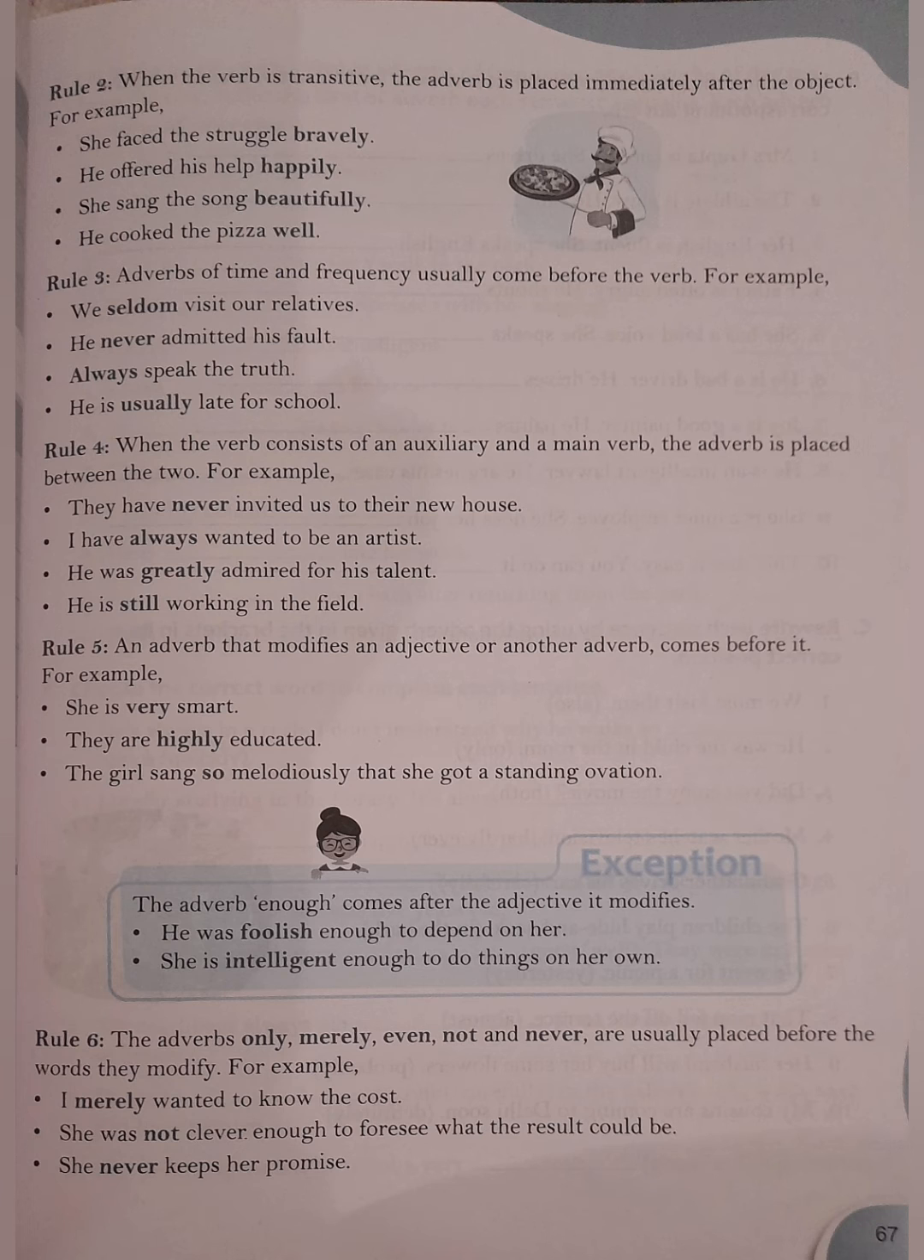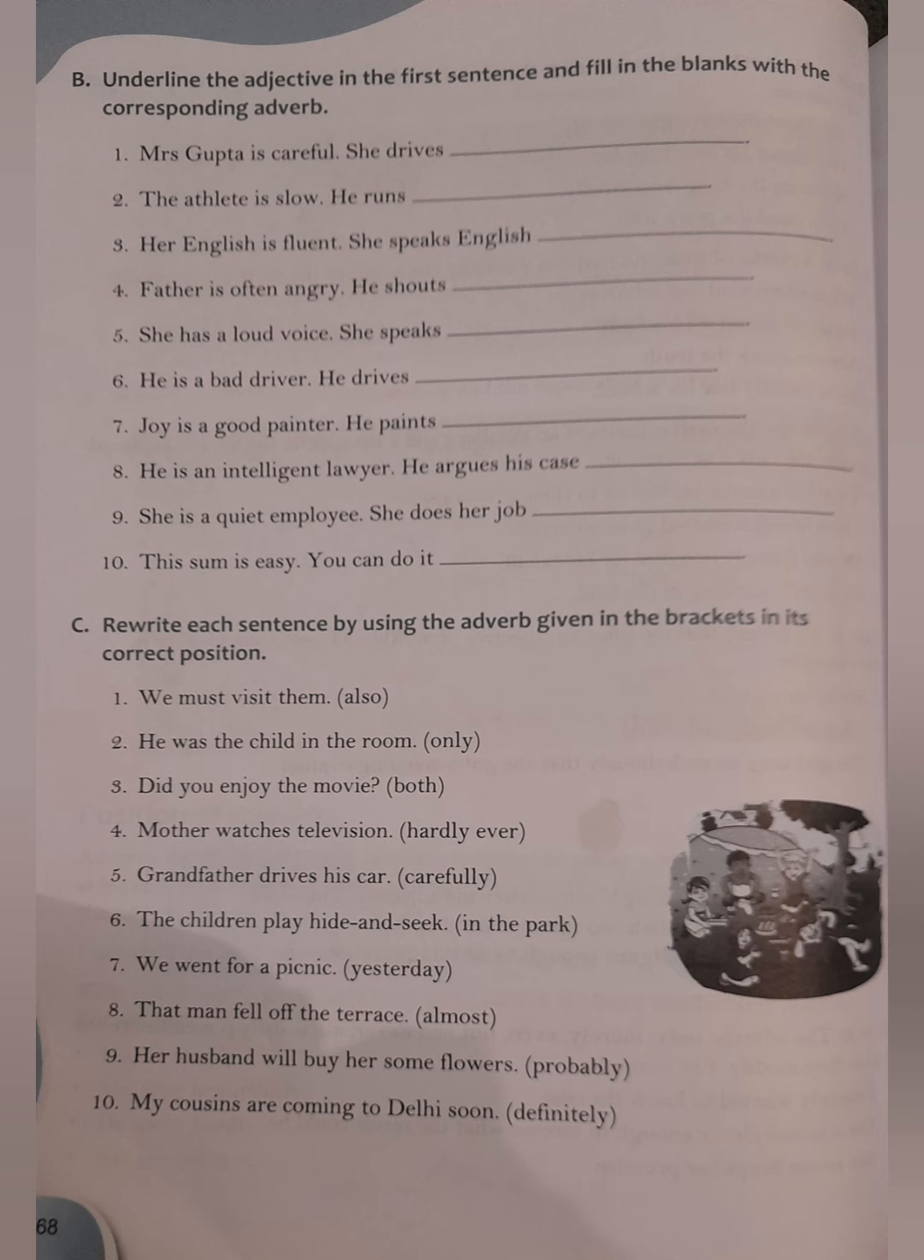Now the next is exercise B. Underline the adjective in the first sentence and fill in the blanks with the corresponding adverb. Number 1. Mrs. Gupta is careful. She drives carefully. The athlete is slow. He runs slowly. Her English is fluent. She speaks English fluently.